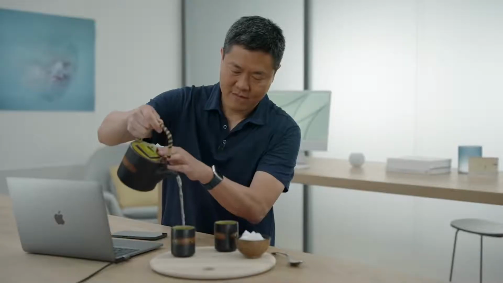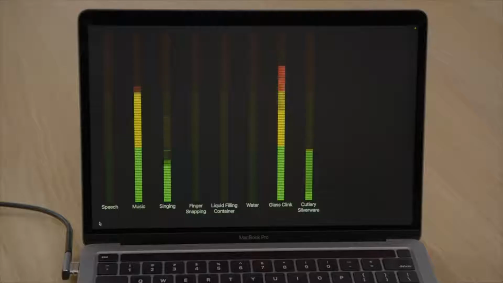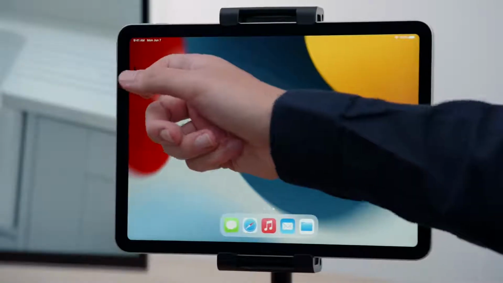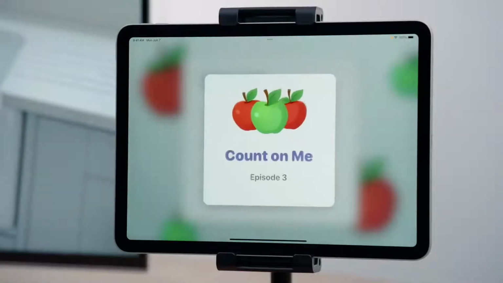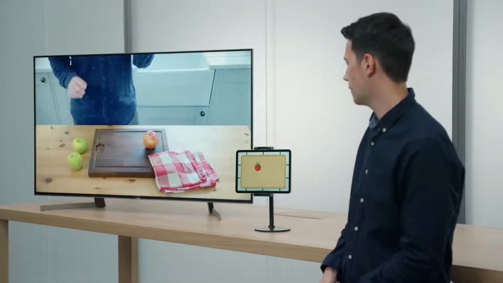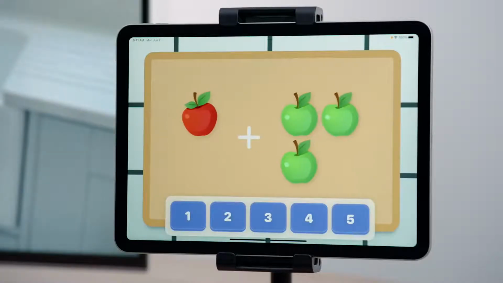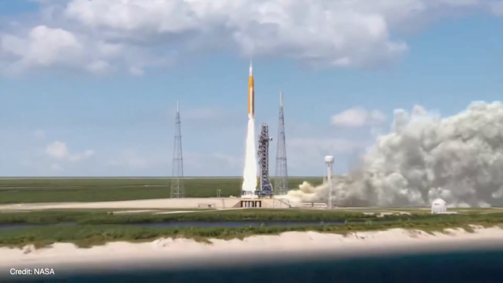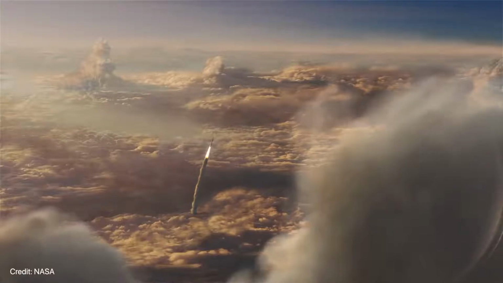We learned how to analyze and classify sounds while sharing a cup of tea with John. The demo app is using my Mac's built-in microphone to listen to sounds in the environment. And discovered how to recognize custom audio with Shazam Kit. What if you could play a video on your Apple TV and have a companion app that displays questions at exactly the right time? At lunchtime, aerospace engineer Tierra Fletcher took us to space.